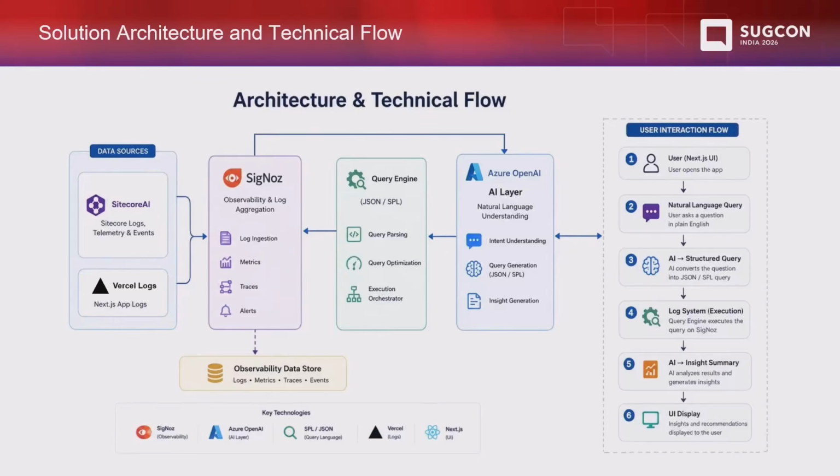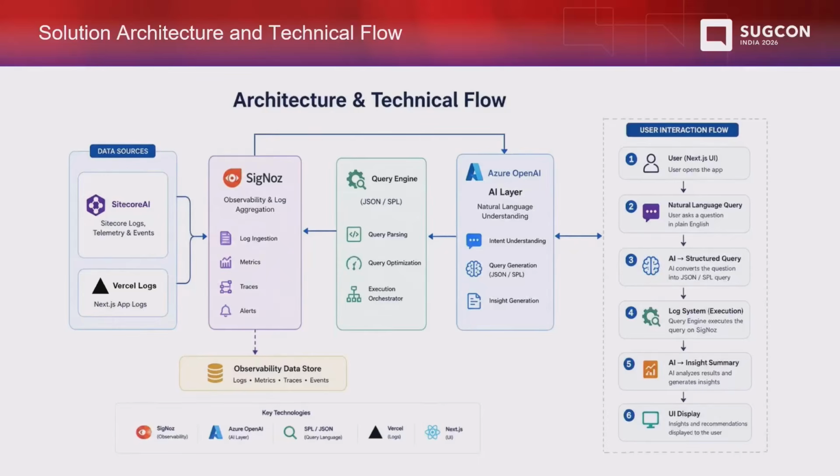Signos is something we are using as a log aggregator platform. What this system does is basically hold all the data coming in from these different data sources. Whatever logs and events information we have on our Sitecore AI system will get pushed to Signos. Similarly, whatever information we have coming from the front-end application will also get pushed to Signos. So Signos basically holds all the information from the complete ecosystem perspective. Whatever connected systems we have, all the data goes to Signos.